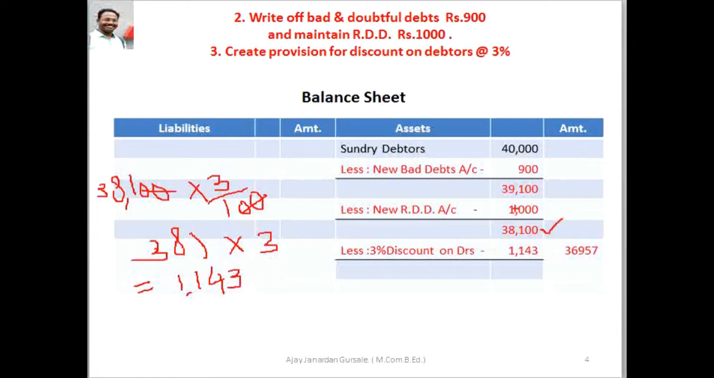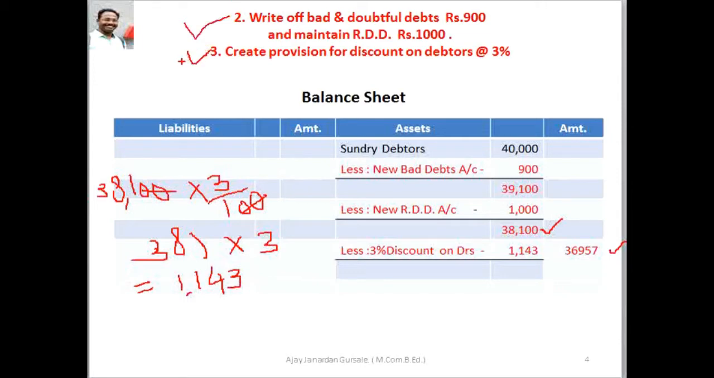See this figure, which we do not calculate directly on 40,000. We calculate discount on debtors on a net figure after deducting new bad debts and new RDD. We have to calculate discount on debtors on 38,100, and we get the figure 1,143. And here the net figure for sundry debtors is 36,957. This is the first effect for these two adjustments.